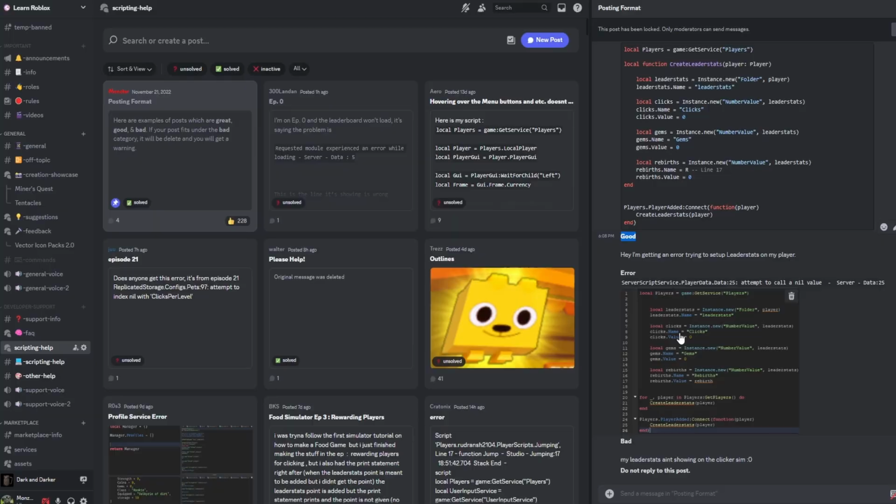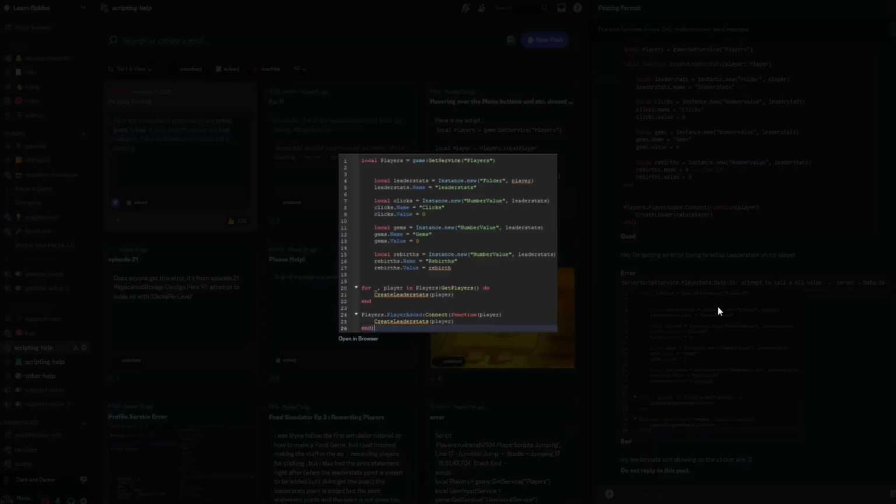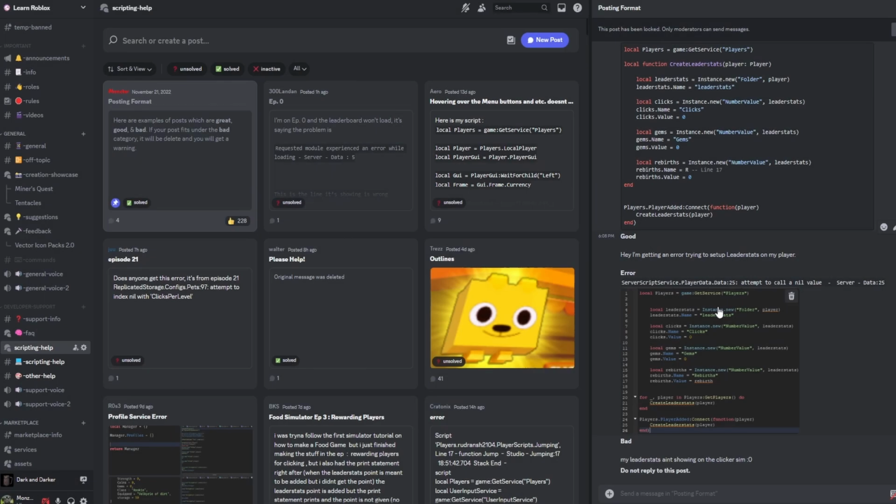The reason that I say it's good is because they include a screenshot of their code. I prefer to be able to see the actual code. And the message doesn't even have to be that long. It can be very concise. And realistically, as long as you include the error and you include the relevant code, that gets the other person about 90% of the way. You really don't even have to say, hey, I'm getting an error. The error and the code basically speak for itself here.